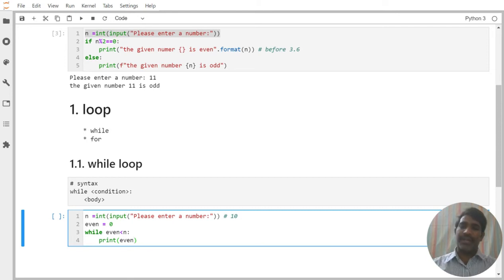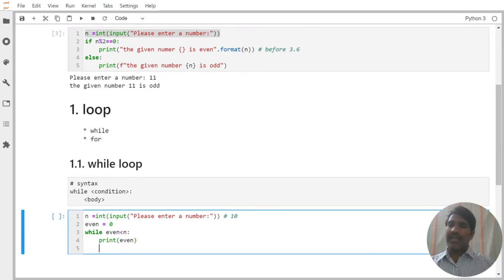Once it is printed, I want to increment it by 2, so even is equal to even plus 2. Once the last line of the while body is reached, it goes back to the while statement again.